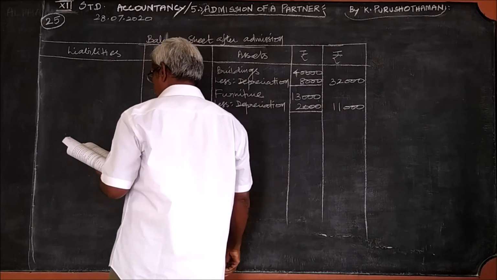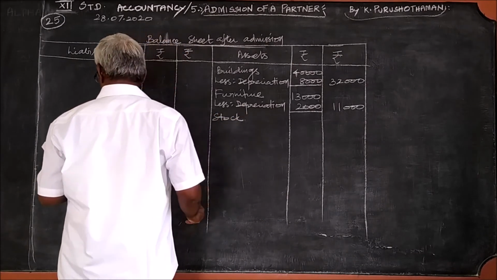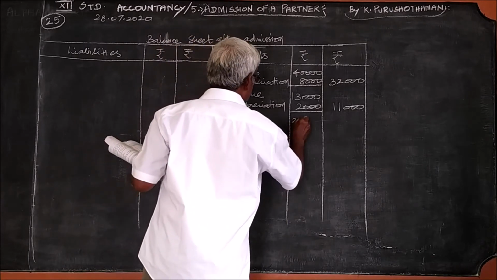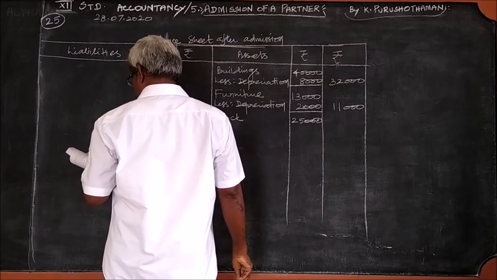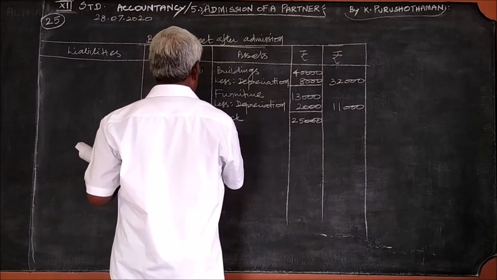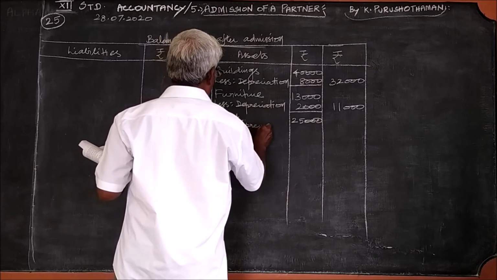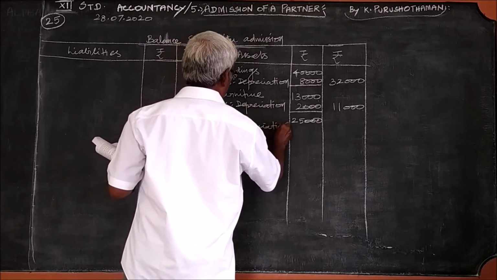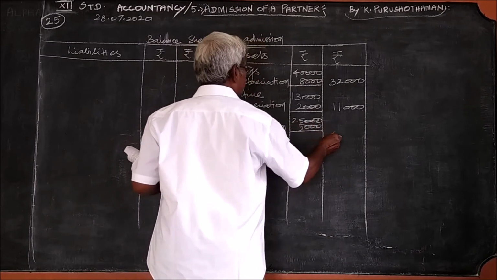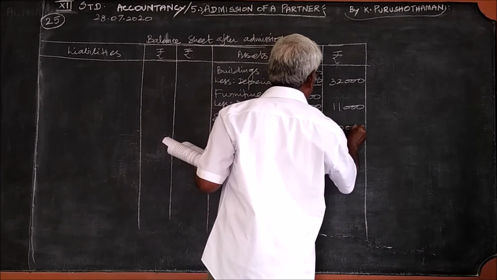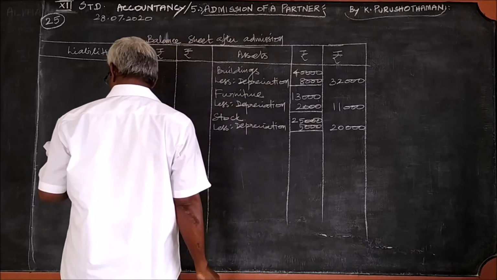And the third item is stock. Stock 25,000. The stock is now valued 20,000, therefore less depreciation 5,000. So 20,000. Then the next item, debtors.